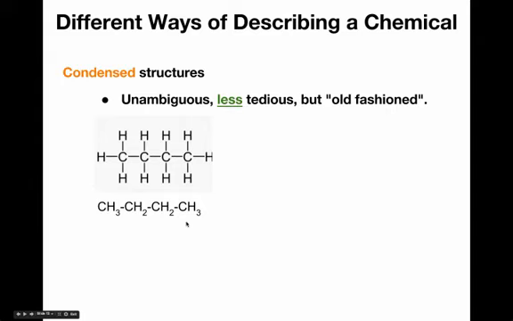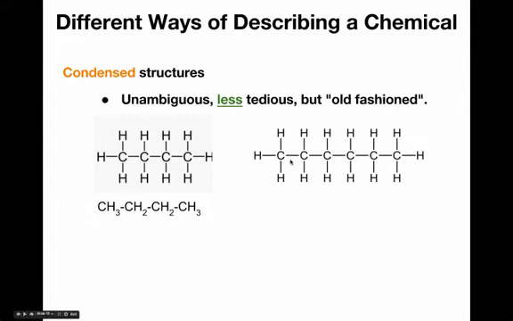And so that's very nice, and condensed structures were basically devised to avoid having to draw out these types of expanded structures. And if you wanted to, this is 1, 2, 3, 4, 5, 6 carbons, it's hexane. If you wanted to draw out the condensed structure for hexane, you would basically follow the same rules. This is a CH3, so we draw the CH3 there. CH2, CH2, CH2, CH2, and then we end in a CH3. So again, you can see that it's significantly easier to draw than the expanded structure.